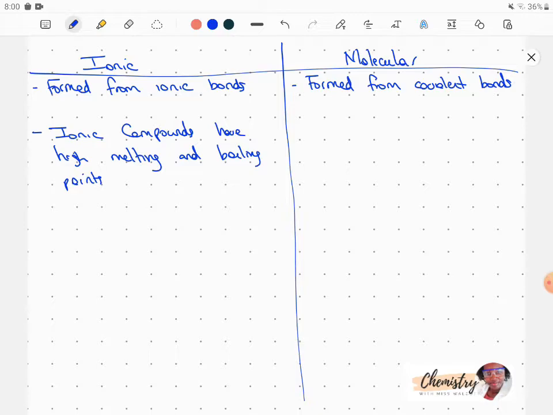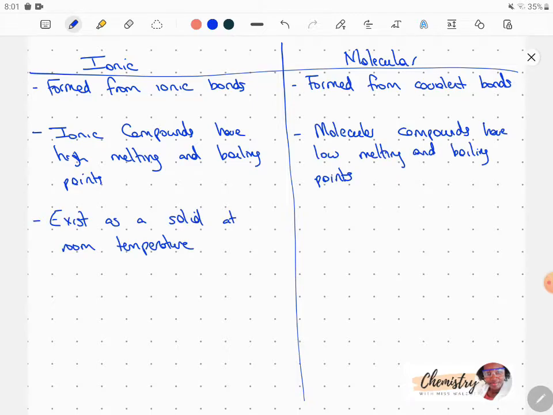And since a lot of energy would be needed, ionic compounds would therefore have a high melting point and would also have high boiling points. And because they have high melting and boiling points, they tend to exist as a solid at room temperature.